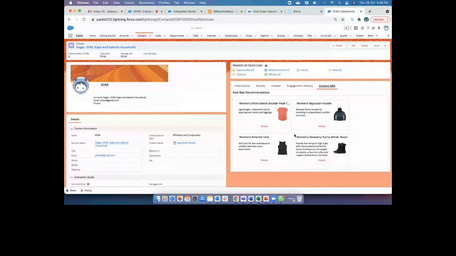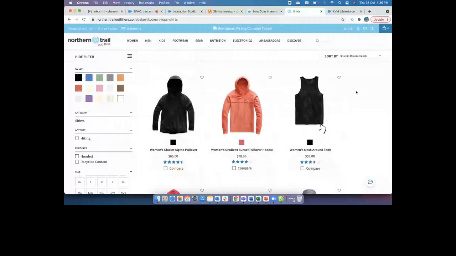We'll talk about how we would like to integrate and all, but I'm just giving you a heads up on the use case of the NBA template, the next best recommendation template for the customer service to promote their product immediately, and then help the customers to check out the process, and help the customers to look at the right product and then go to the checkout, right? Now, when I go back,